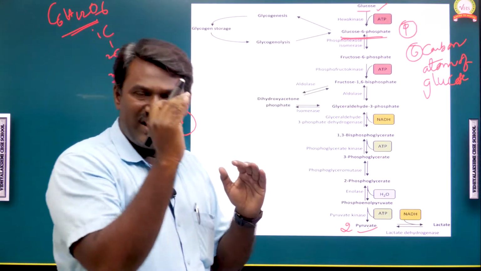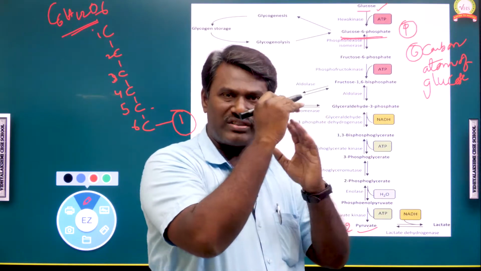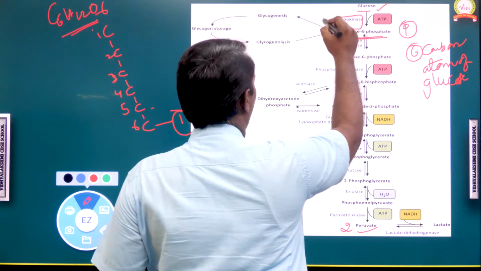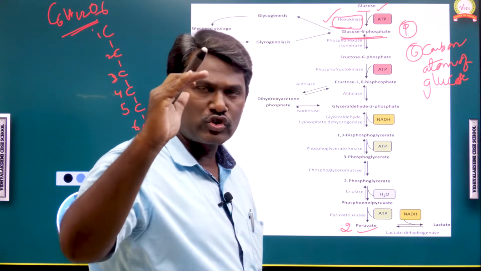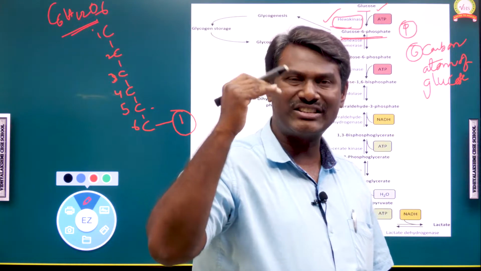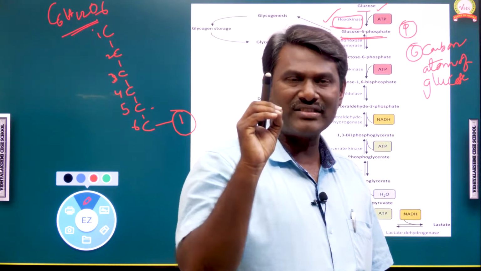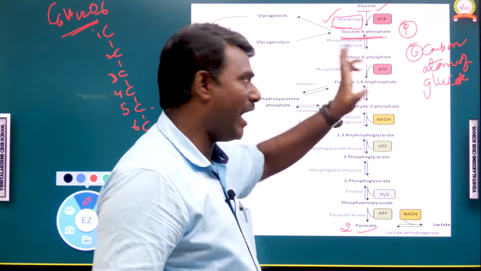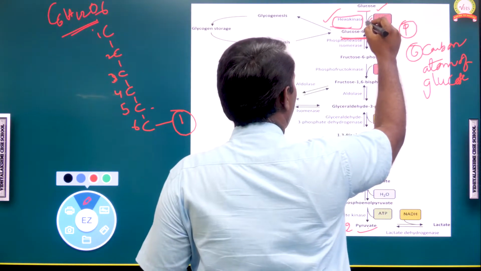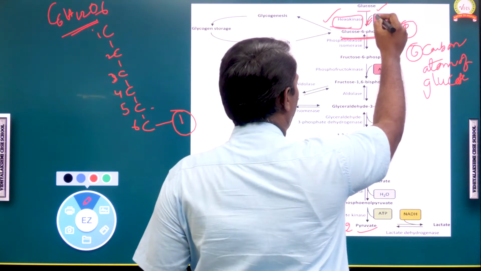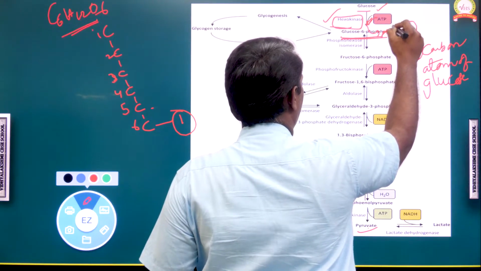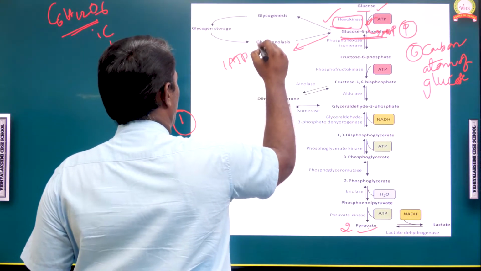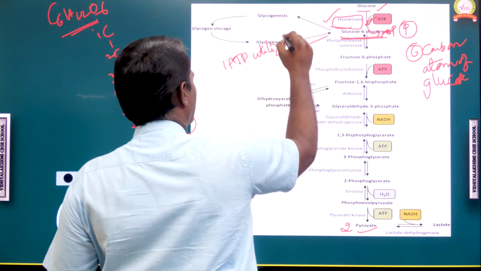This conversion of glucose to glucose 6 phosphate is catalyzed by an enzyme called hexokinase. In this reaction, ATP is involved and forms ADP, so one ATP has been utilized in the first reaction.